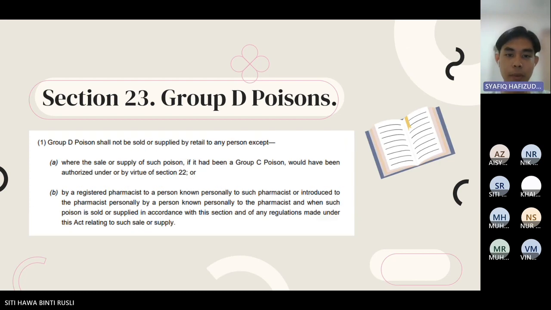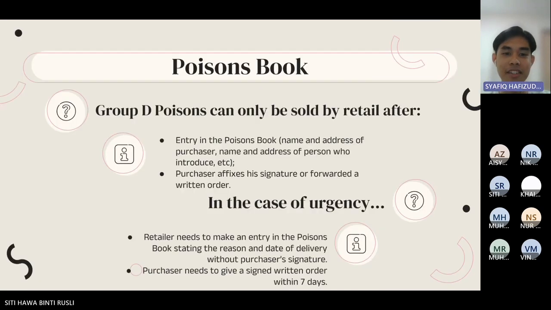Okay, and the next one is for Group D poison. Group D poison can only be sold or supplied by retail to any person by a registered pharmacist, to a person known personally to the registered pharmacist, or a person introduced personally to the registered pharmacist by another person. Next.